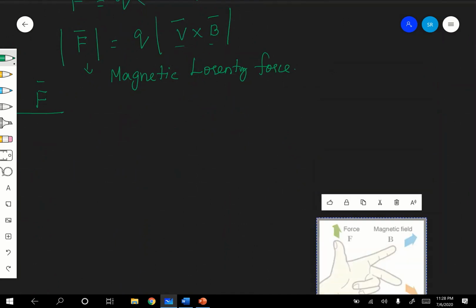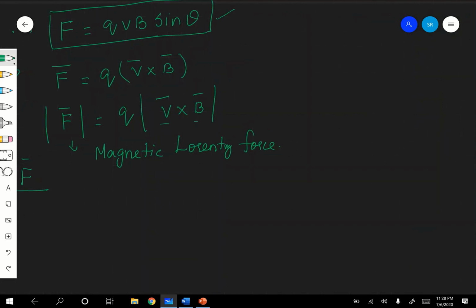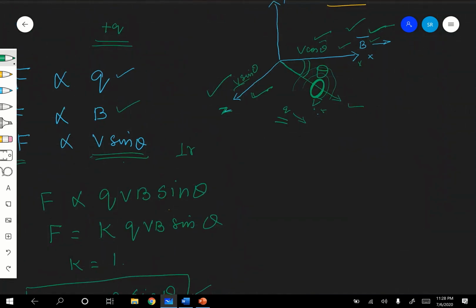Okay. Now see, it is very, very important, children. So, in this case, where is V here? Whether we have taken, here is V. So, this is V and this is B, correct? Therefore, what is the direction of force here? If you apply, it is V cross B. F is equal to Q into V cross B. V cross B means it will be in this direction.